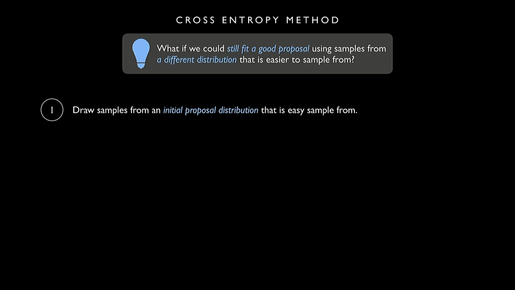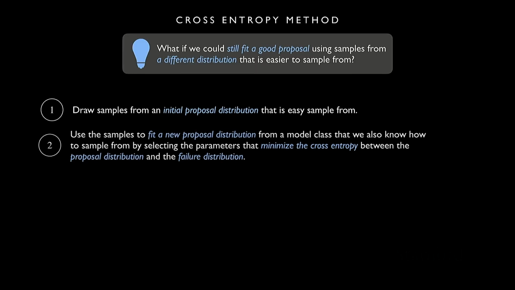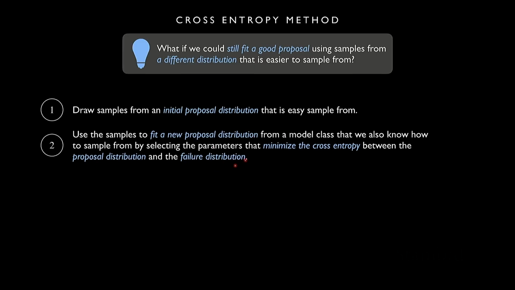Okay, so here's kind of how this is going to work. The first thing that we'll do is we'll draw samples from some initial proposal distribution that's easy to sample from. So something we ideally don't have to use MCMC for, we can just call rand and get samples. Okay, and then, sorry for a lot of text here, but we'll break it down. We're going to use these samples to fit a new proposal distribution from a model class that we also know how to sample from. So this is kind of like another easy distribution, by selecting parameters that minimize the cross entropy between the proposal distribution and the failure distribution.